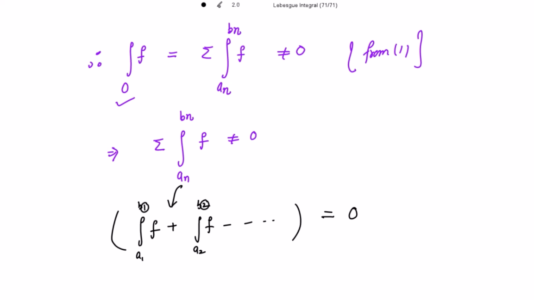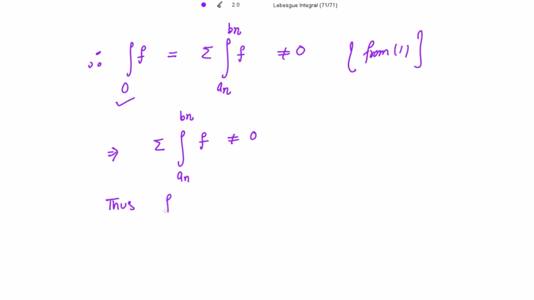Can I write that from this sum, for some specific value of n, the integration of f for that specific n is non-zero? Yes? Okay. So thus, because this summation of this integration is non-zero, for some value of n, the integration of f from An to Bn is non-zero.